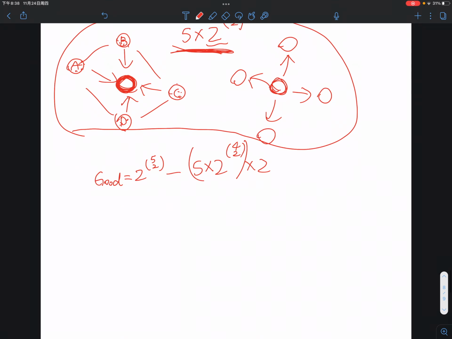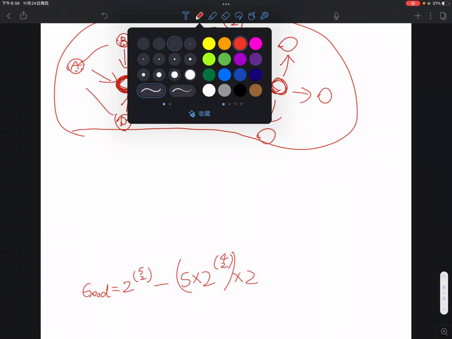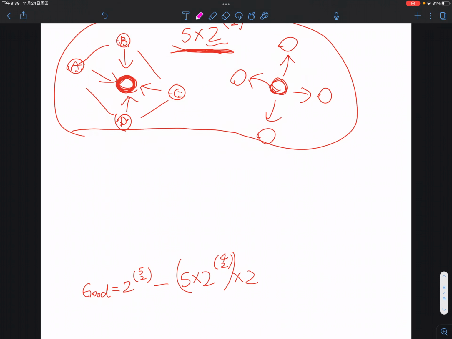Okay, I will make a new system of towns. I'll use another color just for clarity. 1, 2, 3, 4, 5. Okay. So let's say this is A, this is B, this is C, this is D, and this is E. And we are having all the towns pointing towards A, okay?